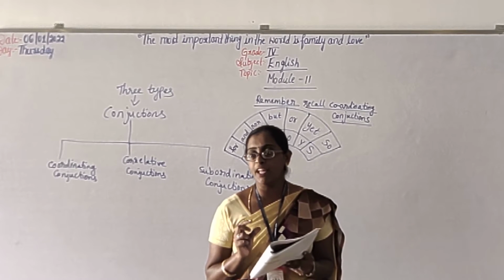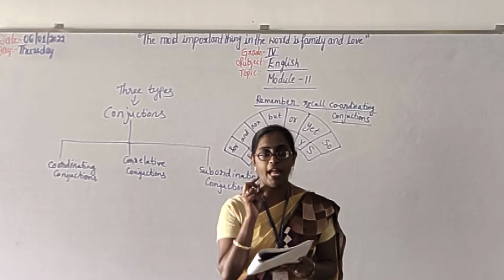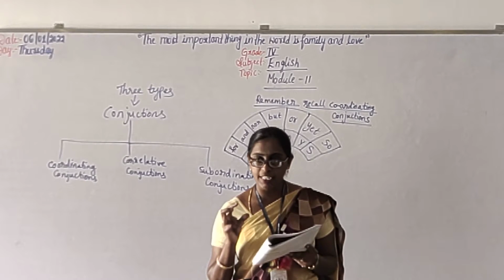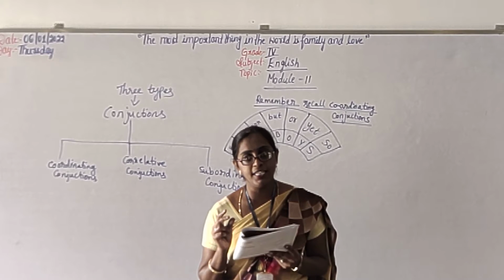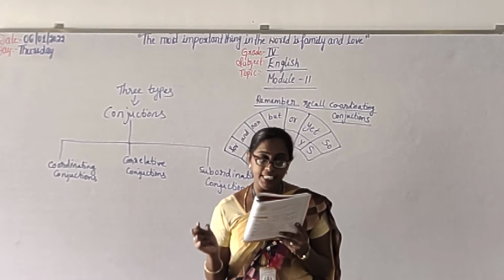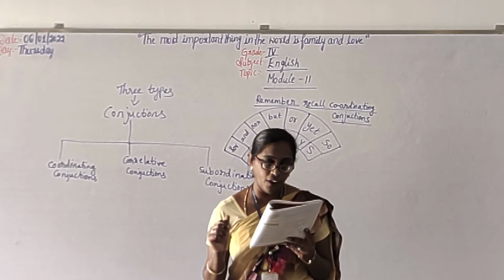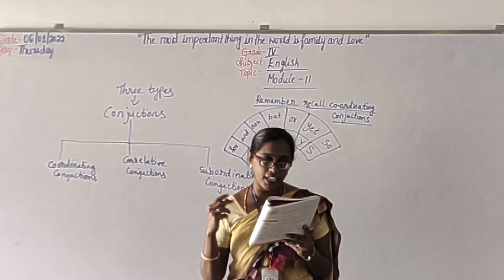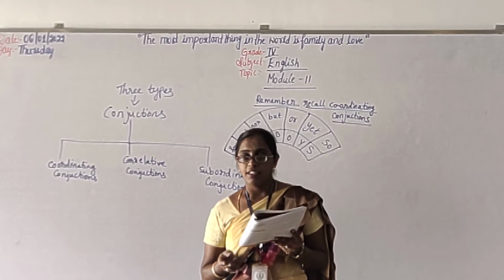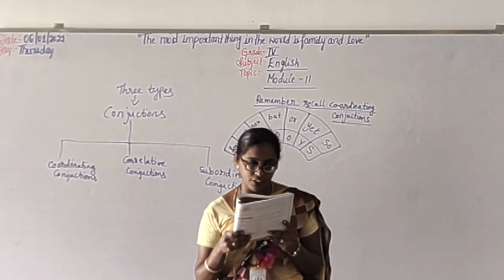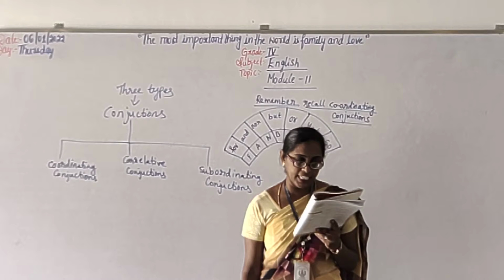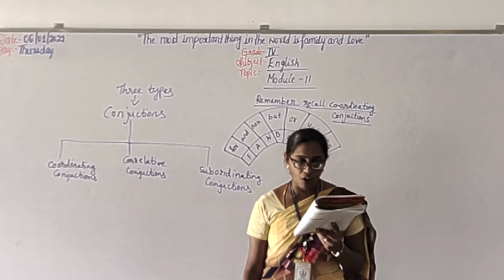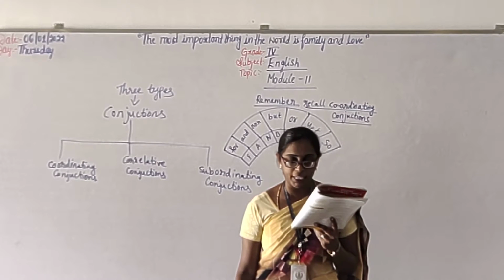Okay, so here everything which is mentioned in black, darkly written, are all correlative conjunctions. Understand? Neither, nor, either, or, not only, but also. These are all correlative conjunctions. Understood? Observe the word pairs neither, nor, either, or, and not only, but also.